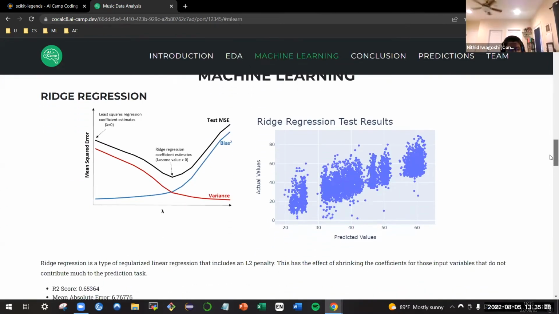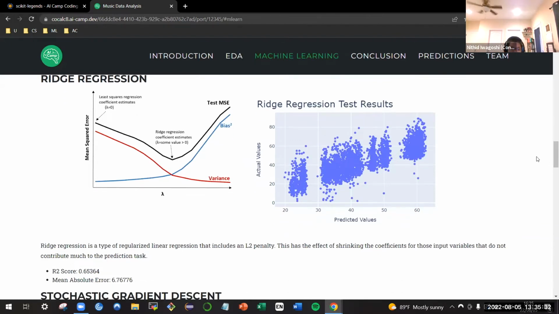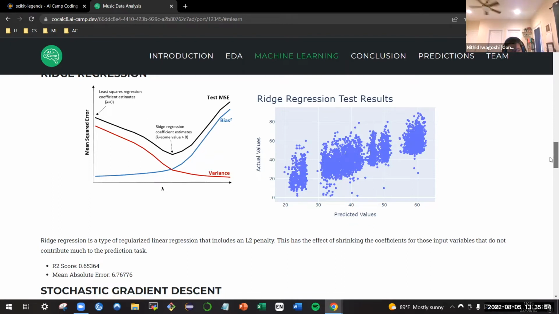For machine learning, ridge regression is a type of linear regression that includes an L2 penalty. This has the effect of shrinking the coefficients for those input variables that do not contribute much to the prediction task. The R2 score we got was 0.653, and the mean absolute error was 6.76.